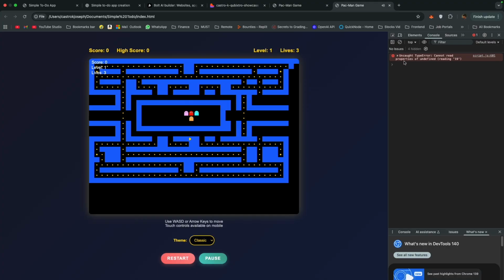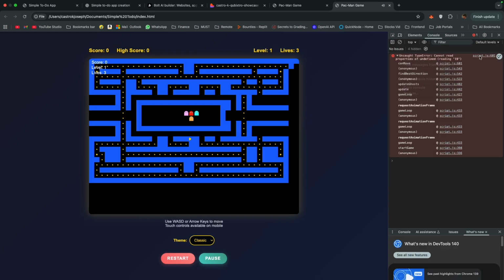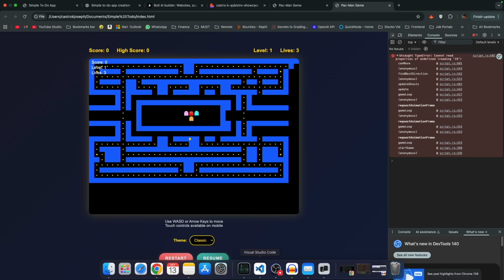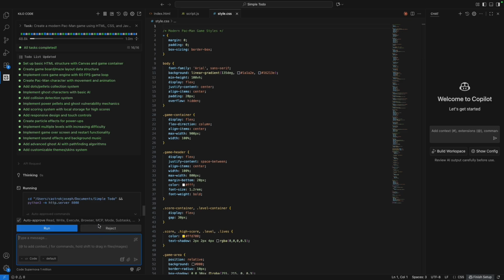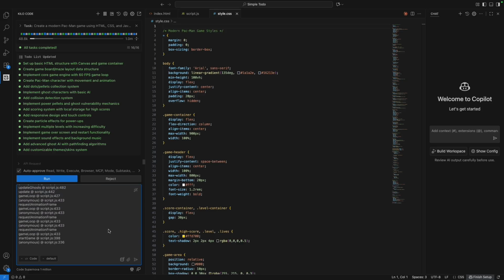Okay. So we have this error right here: Uncaught TypeError, cannot read properties of undefined. This is how you will debug the issues that we have in our application when vibe coding. So copy. Copy console. You can copy this error and go to your coding agent and say that I am getting the below error, and paste the error.